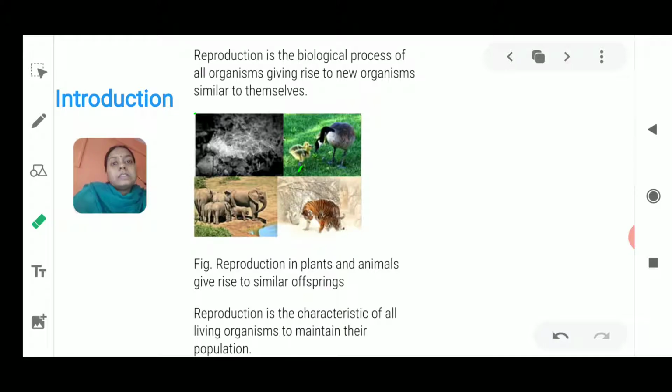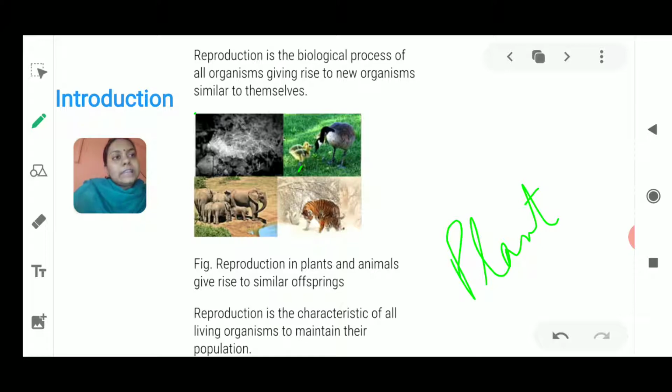Next thing is that we are only dealing with plant reproduction here in this chapter. Remember that. You are going to study animal reproduction in the next class. So we will just talk about reproduction in plants, how plants generate with the help of seeds. There are certain processes where you will see that seeds are not involved at all. Here we will study two types of reproduction in detail.